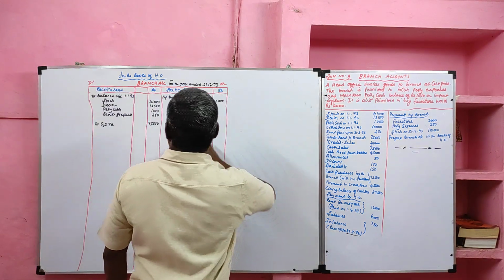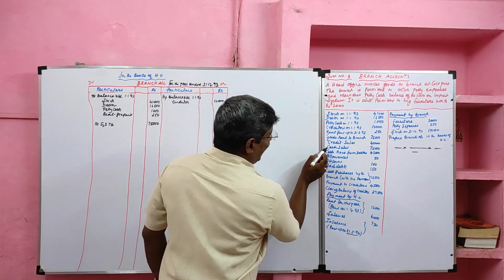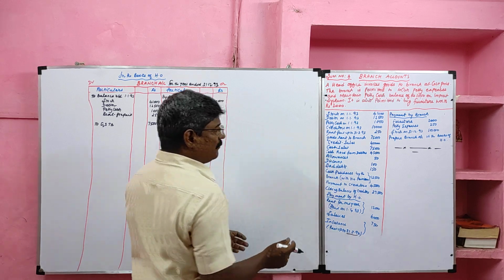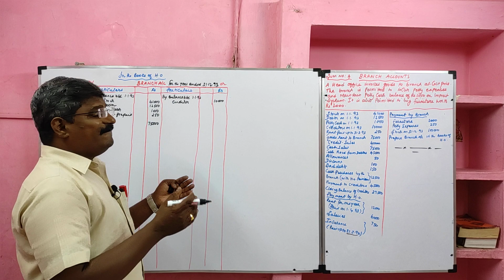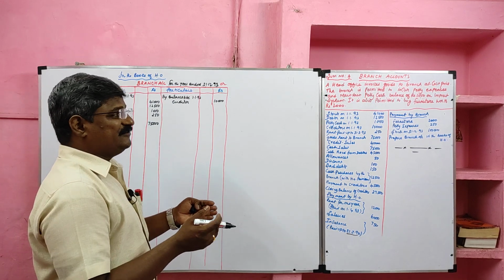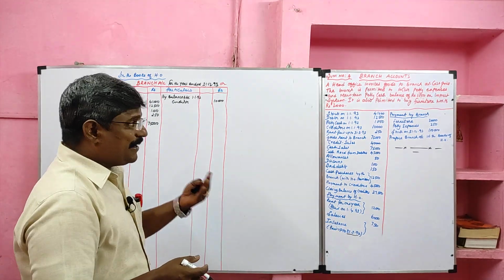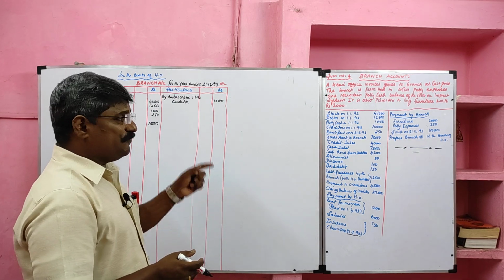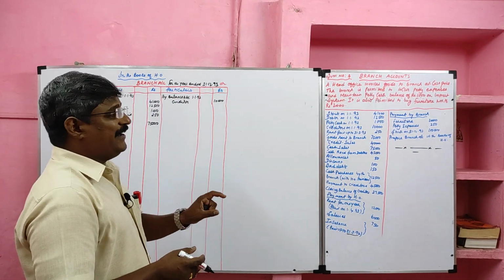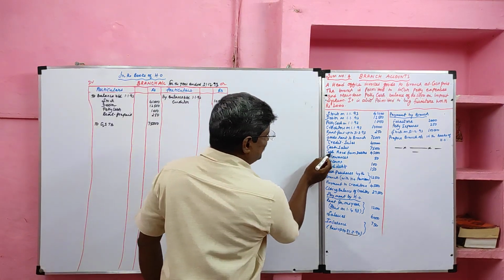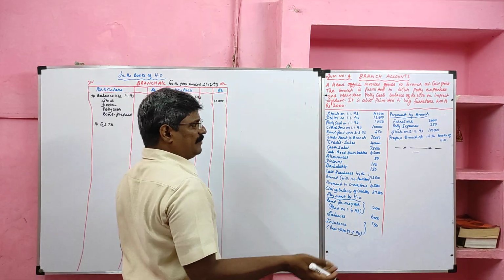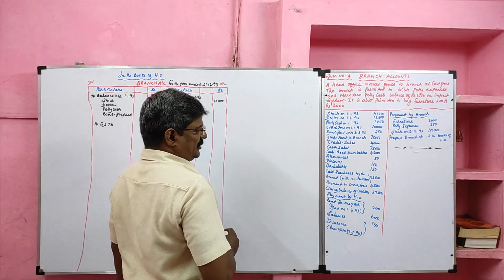Then credit sales are not recorded in the branch account. Cash sales and cash received from debtor are both added and the total value is sent to the head office. But here we cannot send cash sales and cash received from debtor to the head office because the branch made certain payments. So we have to prepare a cash account to find the total cash sent to the head office. So cash sales and cash received from debtor will be considered for the preparation of cash account.